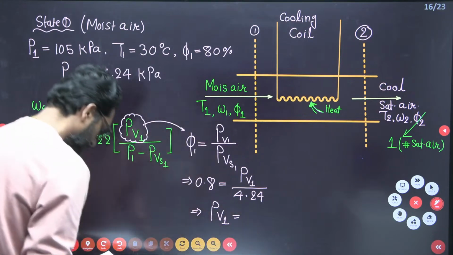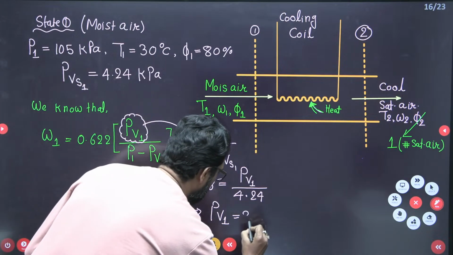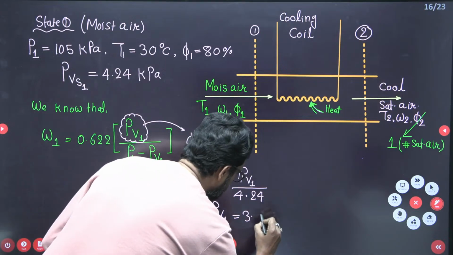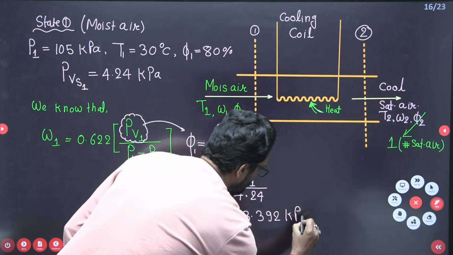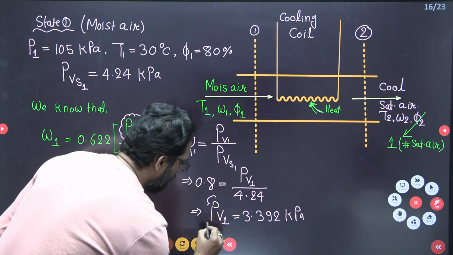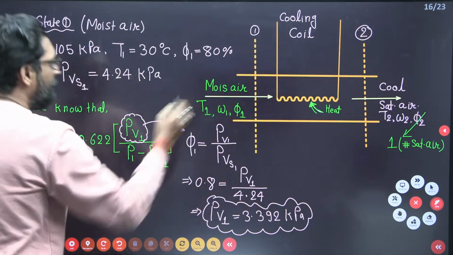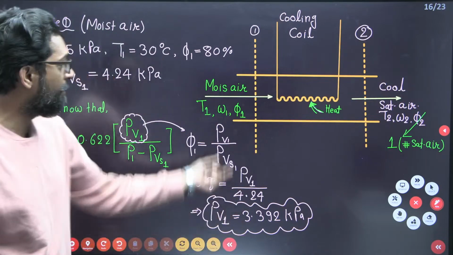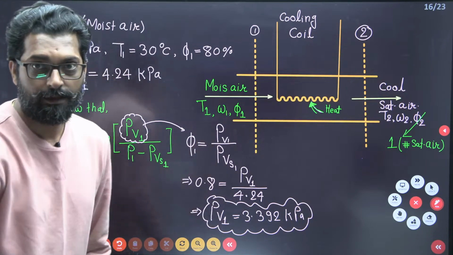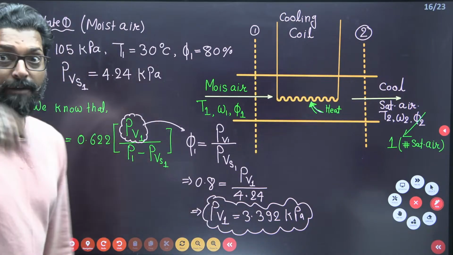It is 3.392 kilopascal. Great. So this is the partial pressure of water vapor at the inlet condition, which is moist air. That means this is the vapor pressure, PV by PVS. Correct, 3.39.